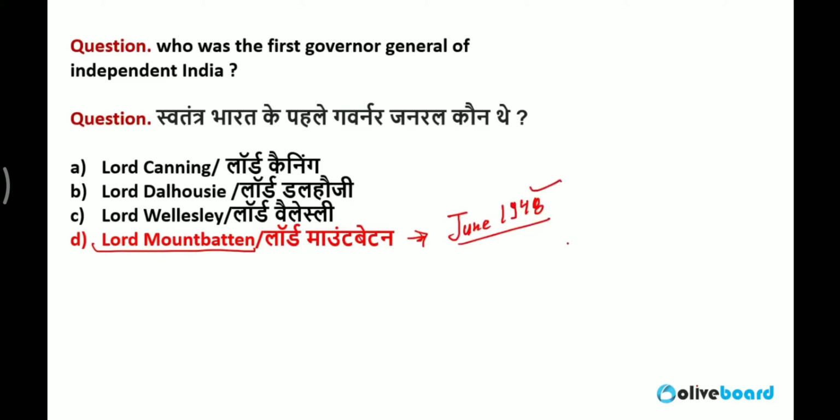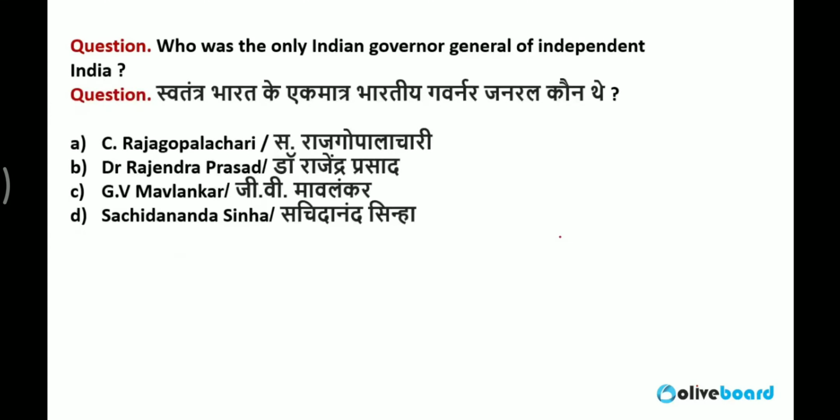So do not think that in 1947 the Britishers completely left India on 15 August only. No, they were in India till 1948. Till June 1948, he was the Governor General of India. Now in June